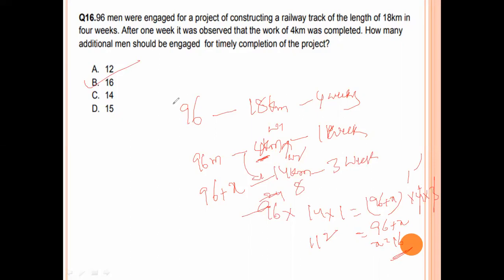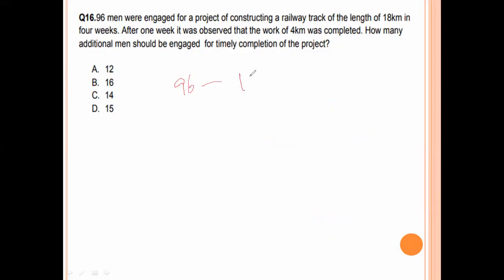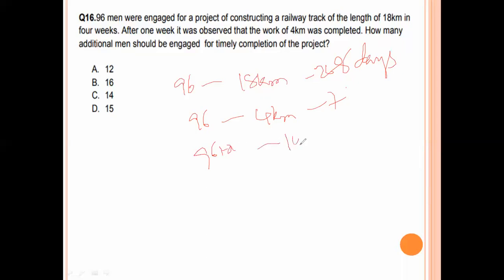Once again, 96 men, 18 kilometers in 4 weeks, that is 28 days. 96 men complete 4 kilometers in 7 days. For the remaining work, 96 plus x men complete 14 kilometers in 21 days. So we get that the additional men is 16. We calculate this and option B is the right answer.